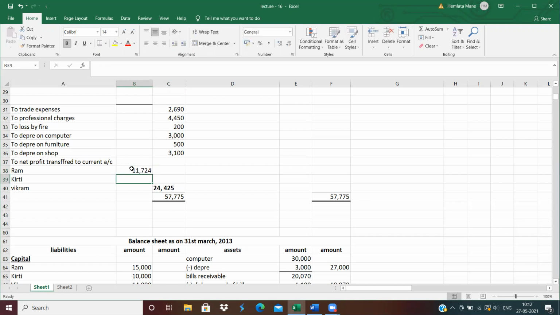Distribute this amount. So Ram gets 11,724, Kirti 7,816 and Vikram 4,885. Clear?